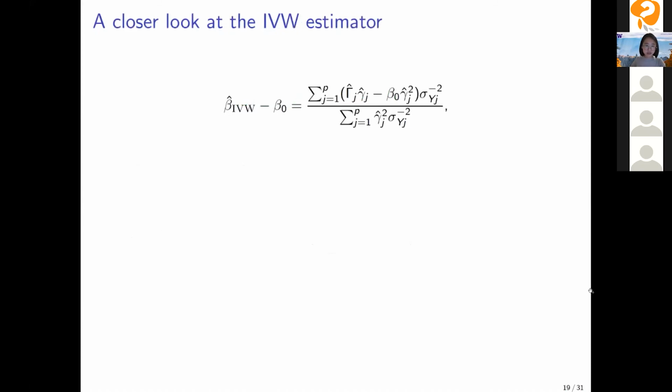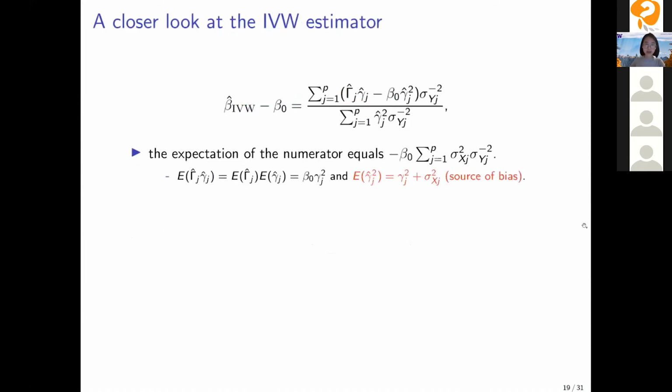Let's take a closer look at the IVW estimator. First, we notice that the expectation of the numerator equals negative beta 0 times some positive quantity, and it's not 0. That explains why the IVW estimator is not well centered at the parameter we want. The source of this non-zero expectation is the measurement error in this little gamma j hat.